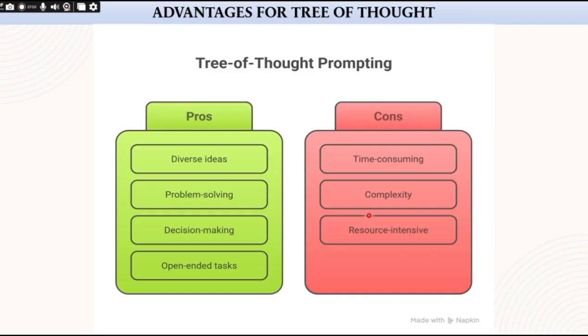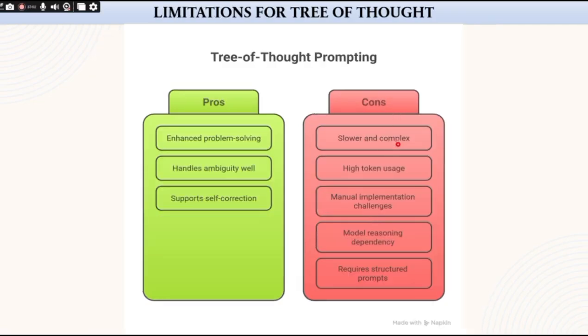So now let's see some of the limitations with tree of thought prompting. The first one is it is slower and more complex than other prompting techniques. The second one is it consumes more tokens due to multiple branches and evaluations, and it is harder to implement manually without tools or scripting, and it still depends on the model's reasoning quality to choose the best branch. It needs structured prompts and clear guidance to work well.